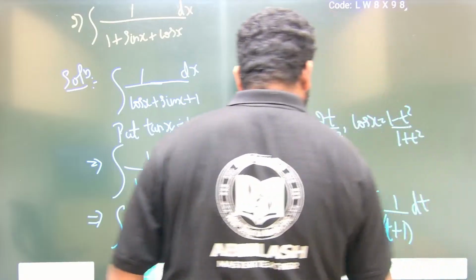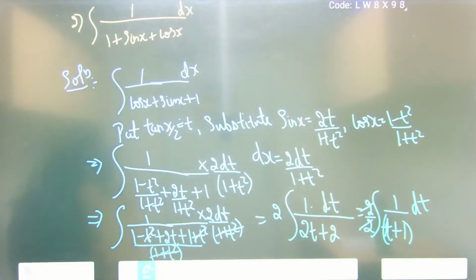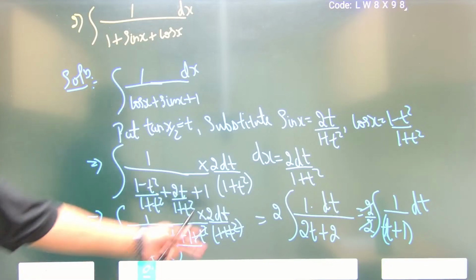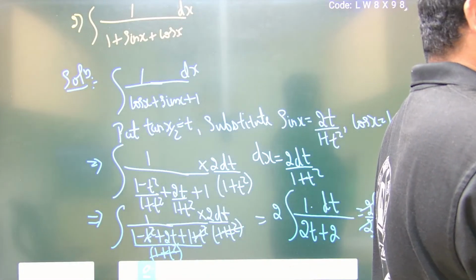The 2 cancels. Further, what method do we have to follow, and what formula do we have to apply? Please think about which form this is. It is already in the final form, of the form integral of 1 by x.